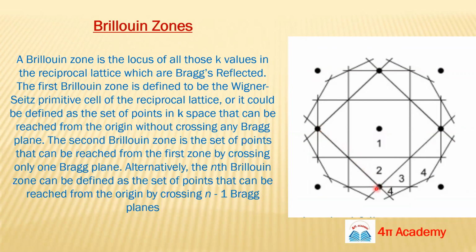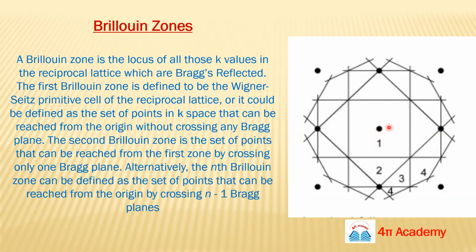So these lines are basically the atomic planes. Okay, so we can also say that the locus of the set of points in K space that can be reached from the origin without crossing any Bragg's planes is known as the first Brillouin zone.